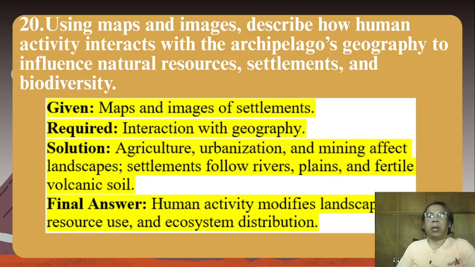Settlements follow rivers, plains, and fertile volcanic soil. Final answer. Human activity modifies landscapes, resource use, and ecosystem